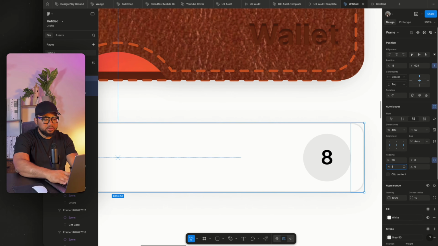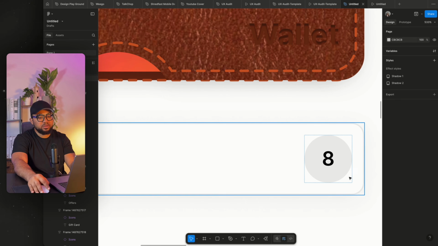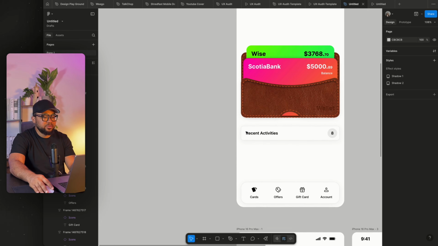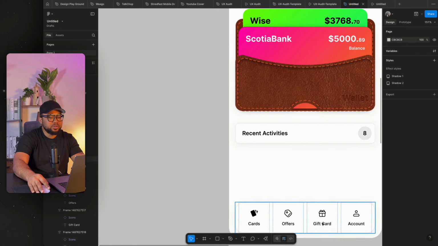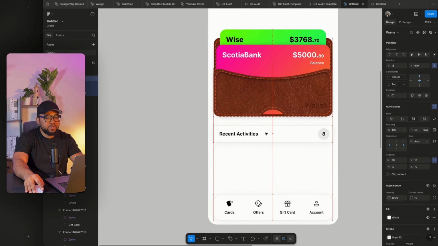Just set this to 10. To have the uniform thing, make sure that this is also set to 10. Now I'm going to set this to hug content, so everything between this place and this place is properly fixed. For here, we are not really bothered, to be honest. So the next thing I'm going to do is to leave everything to be centered.